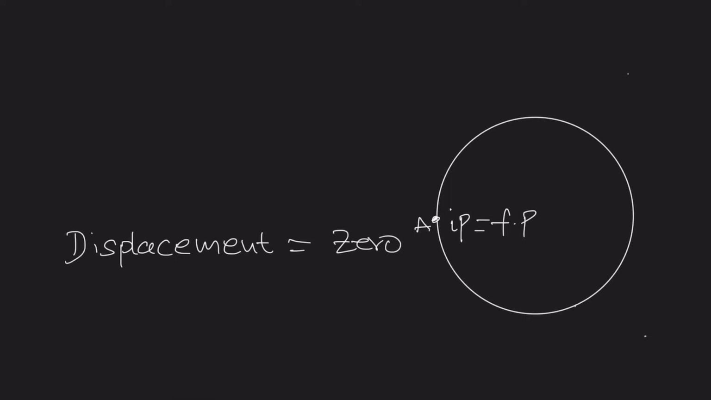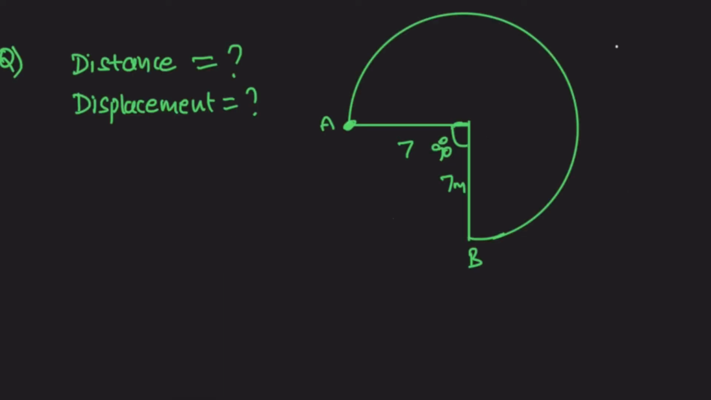Remember, when the initial point and final point coincide, then the displacement becomes 0. Now the question is, what is the distance and displacement of the body which is moving from A to B as shown in the figure? See here, we see the center C, and the angle ACB is 90 degrees.